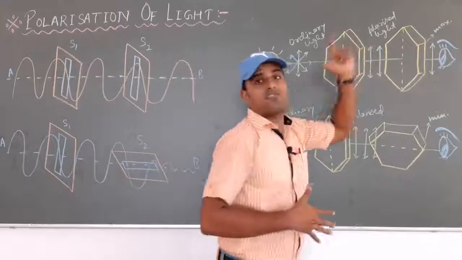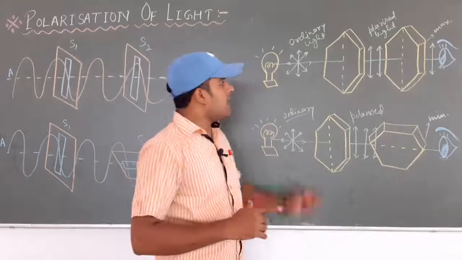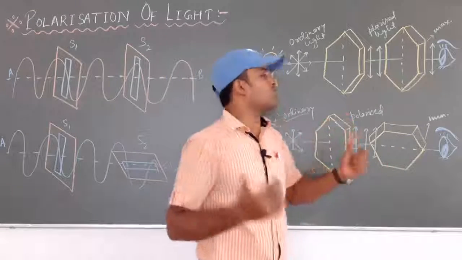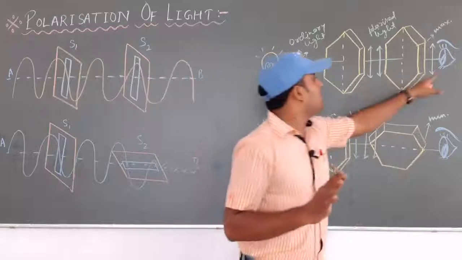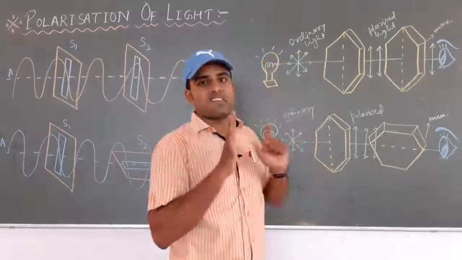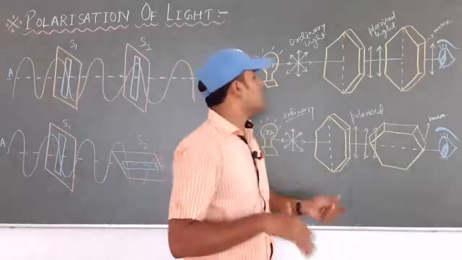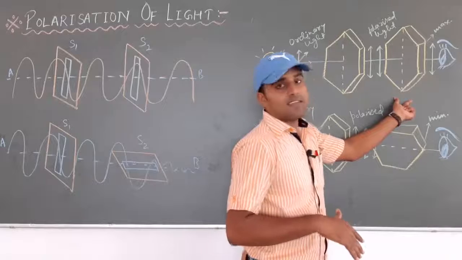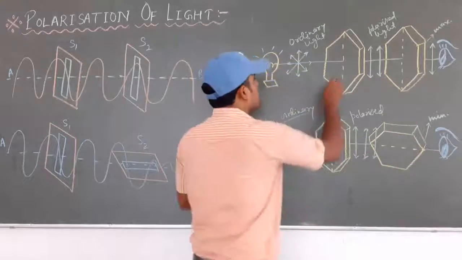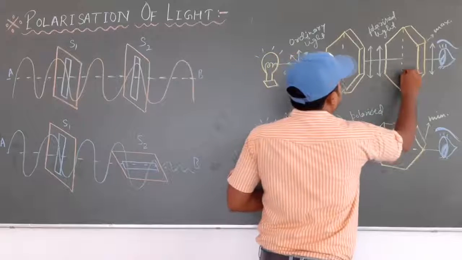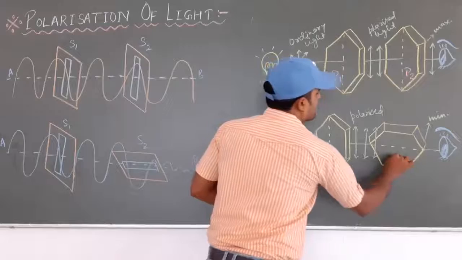polarized light. These are known as polarized light. And suppose if I introduce, so when you introduce only one crystal between the eyes and the source, then you will be able to see the polarized light. Suppose if I introduce one more crystal, that is the second tourmaline crystal. Now after putting this, consider this P1 and this is crystal P2. When you will introduce the second crystal P2